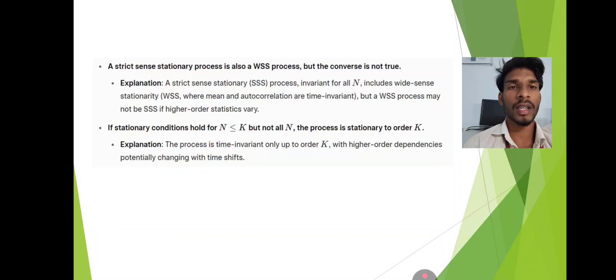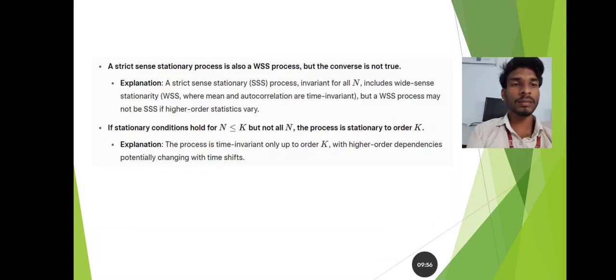If stationary conditions hold for n less than or equal to k, but not all n, the process is stationary to order k. Explanation: the process is time invariant only up to order k, with higher order dependencies potentially changing with time shift.